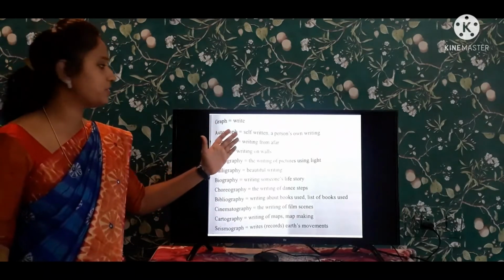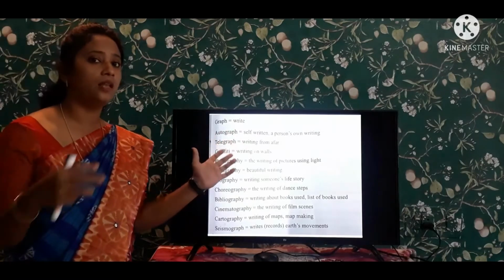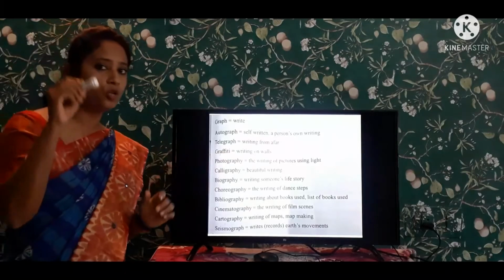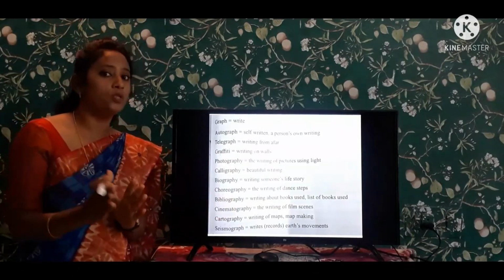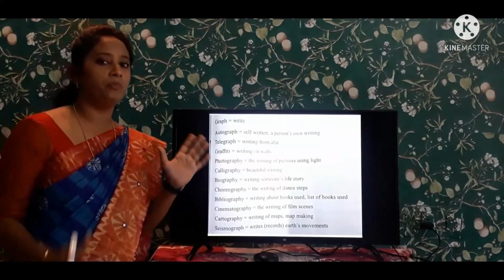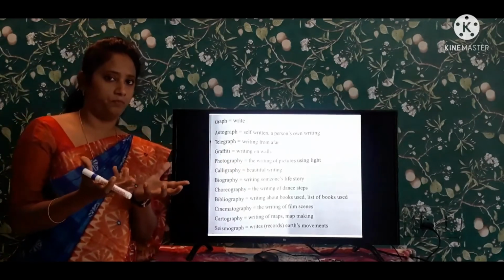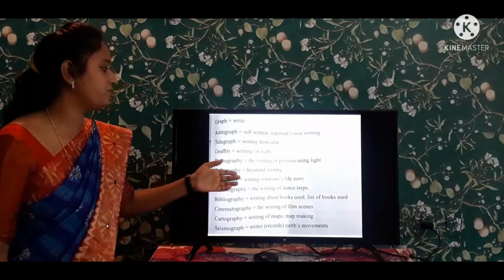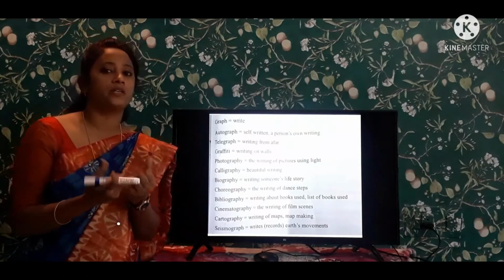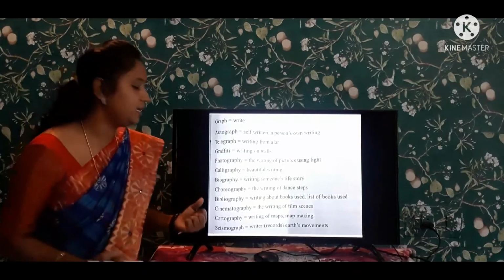Autograph, self-written; telegraph, writing a letter from far away. Next is graffiti, writing on walls or drawing on the walls. It is known as the graffiti. And next one is photography. Photography means making of pictures. And next one is calligraphy, beautiful writing. Who is having beautiful writing? It is known as the calligraphy.